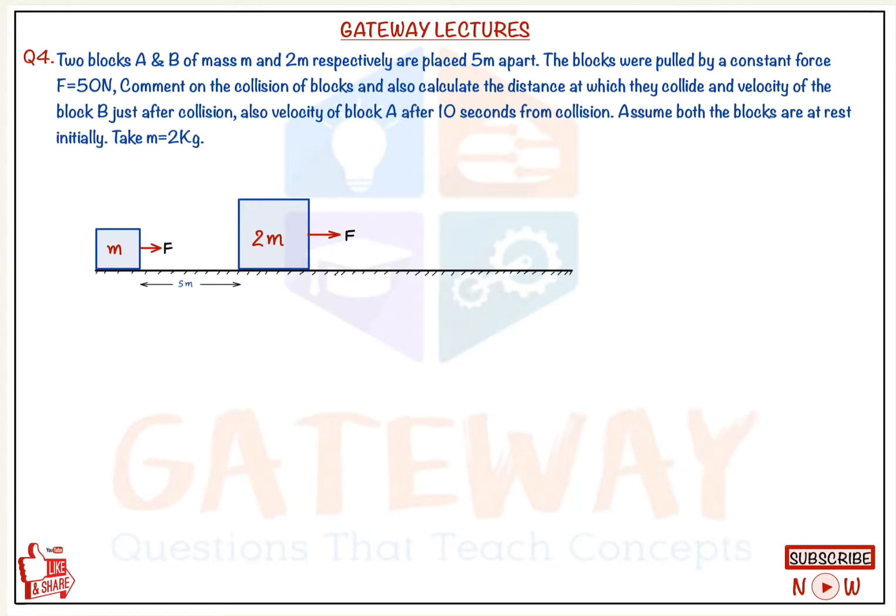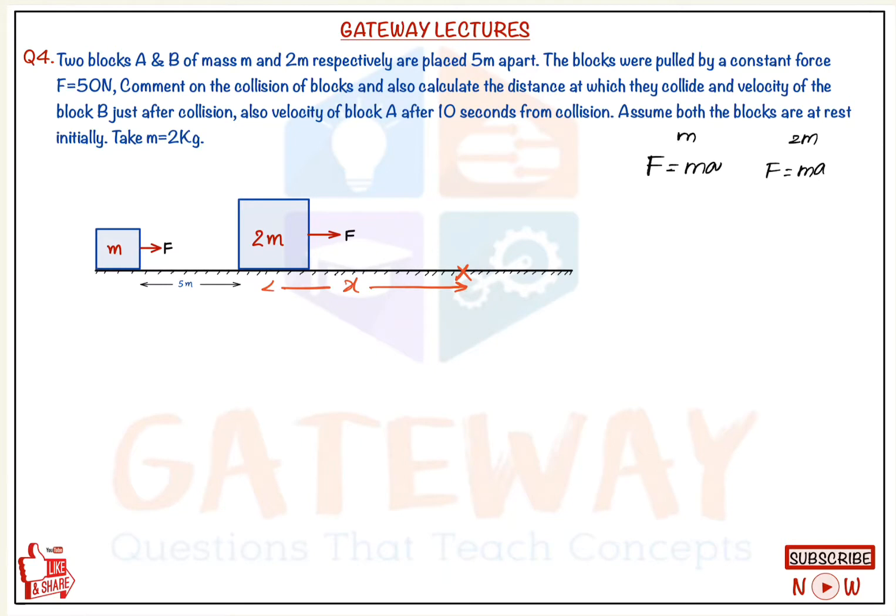See here, before solving, let there be a point at a distance of x somewhere. Somewhere these blocks will collide. So they should collide. Why will they collide? Because this small m is having a force F, right? So when we write F equals ma for the small m mass and the 2m mass, here also F is equal to ma.